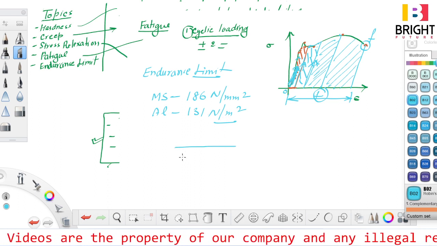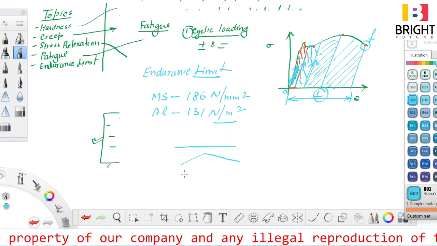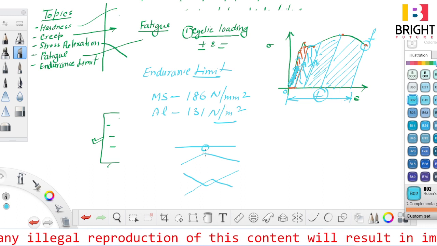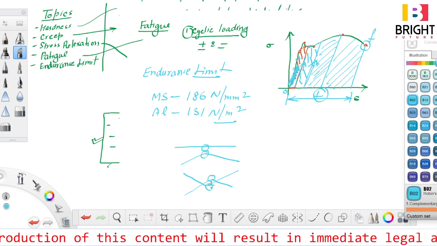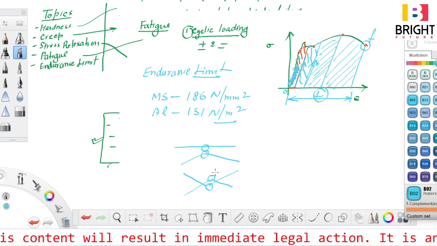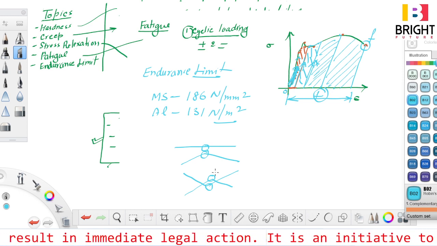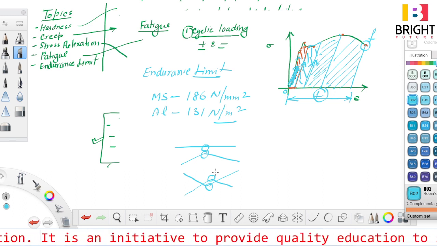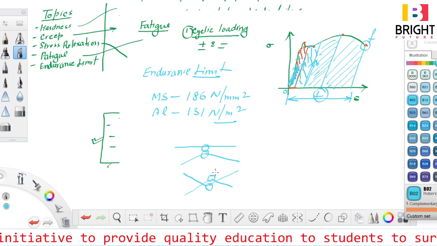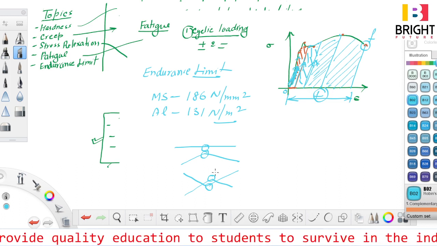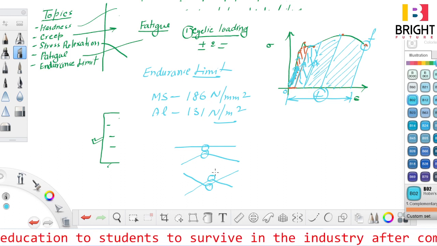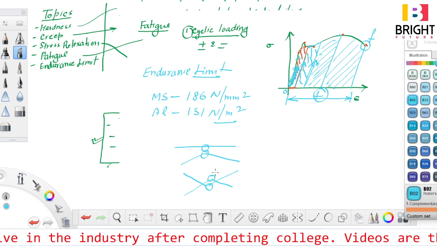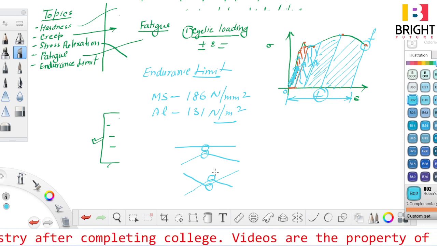If there is a wire and you first bend it like this, and after that you bend it like this, and again bend it like this, this particular point is coming under cyclic loading of tension, compression, tension, compression, tension, compression. So this is a kind of cyclic loading. Similar is the failure of a MiG aircraft due to a surface crack on the turbine blade or on the wings. Failure of the impeller of a centrifugal pump is an example of failure because of fatigue. Failure of the circumference of a wheel is also a type of failure due to fatigue, right? So all these topics are covered.